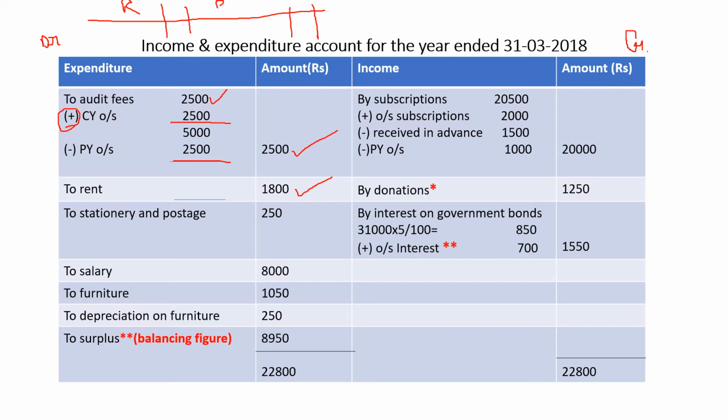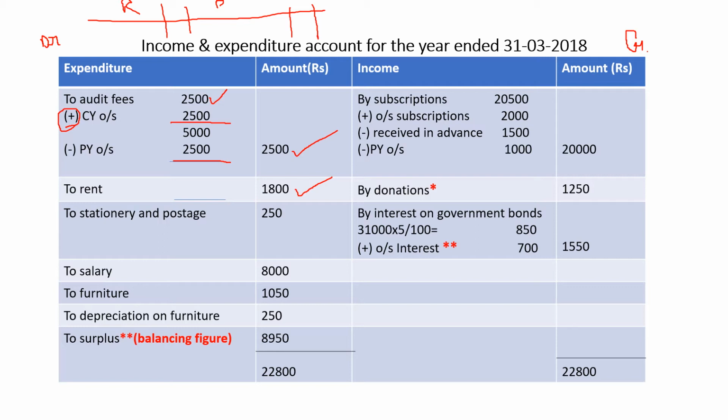So if it is given on the asset side, we are considering it as an asset. Assets go to the balance sheet, not to the income and expenditure. Alright. So maps and charts are considered as an asset. It will go to the balance sheet. We are not recording it in the income and expenditure account.